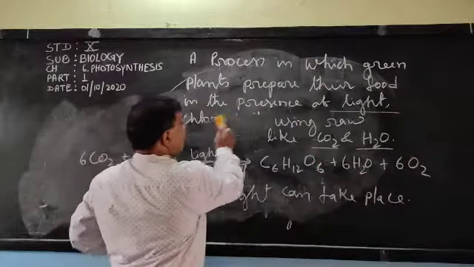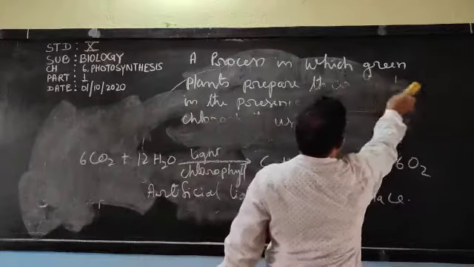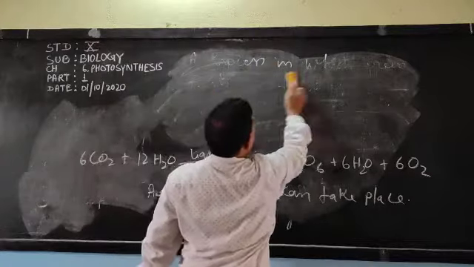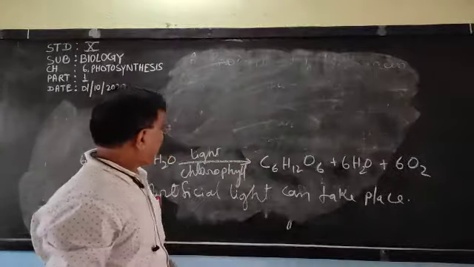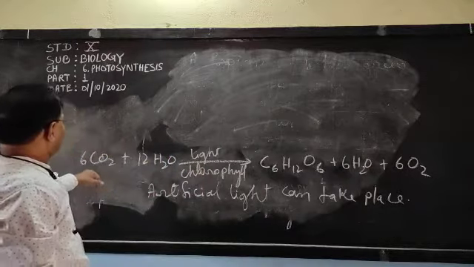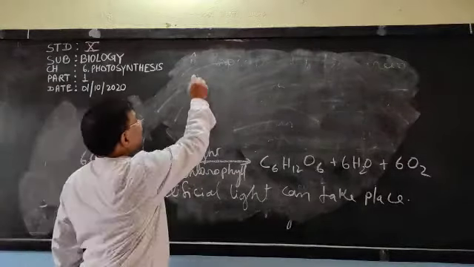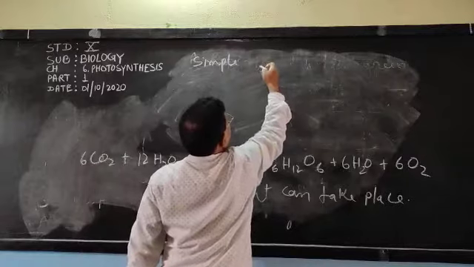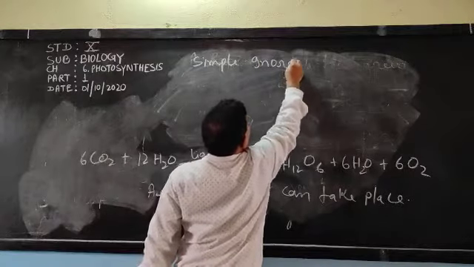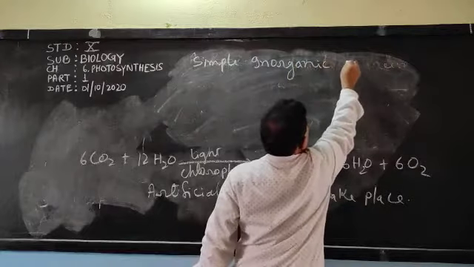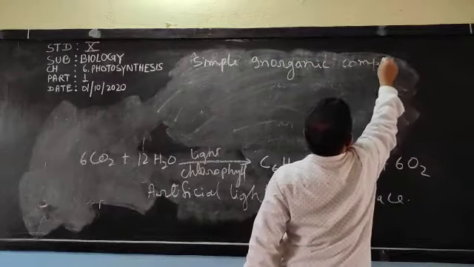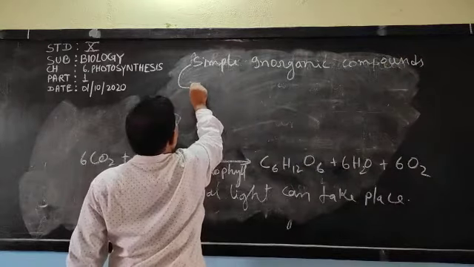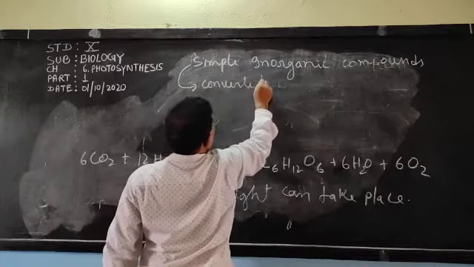So, the simplest definition of photosynthesis you must have seen. Now, as I have written, green plants prepare their food in the presence of light and chlorophyll. That process is called photosynthesis. See here, carbon dioxide and water. What are they? They are simple inorganic compounds. And these simple inorganic compounds are converted to what?